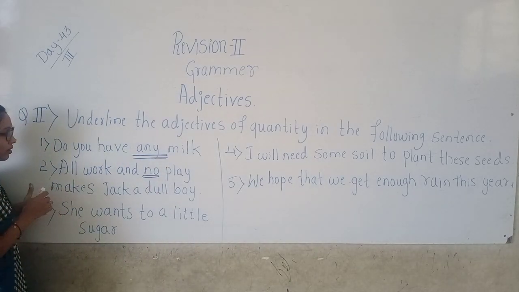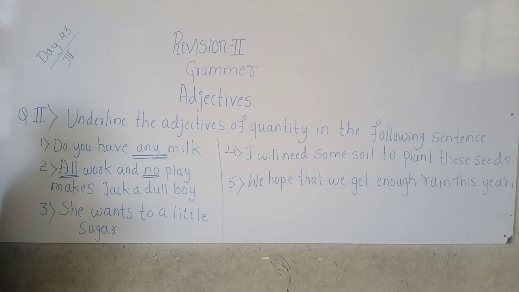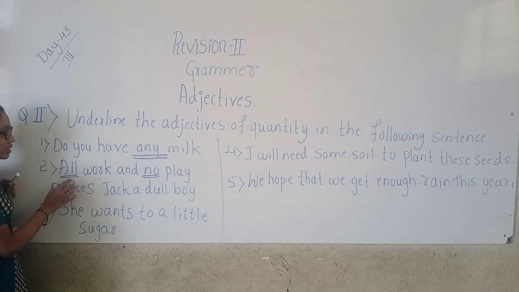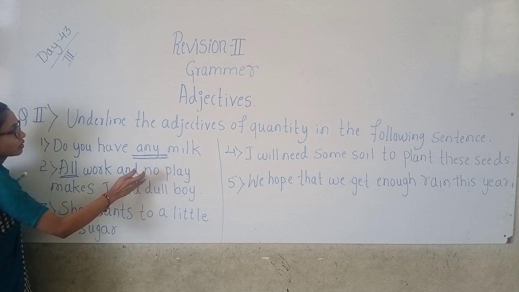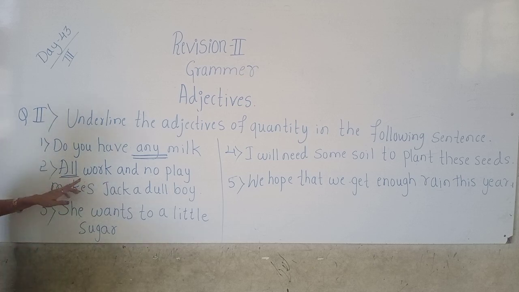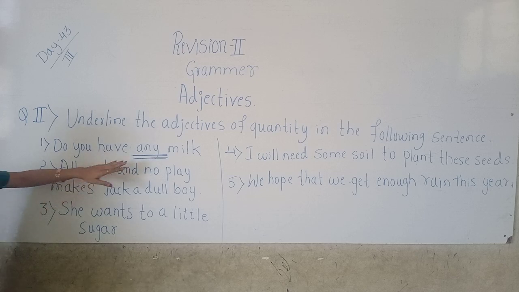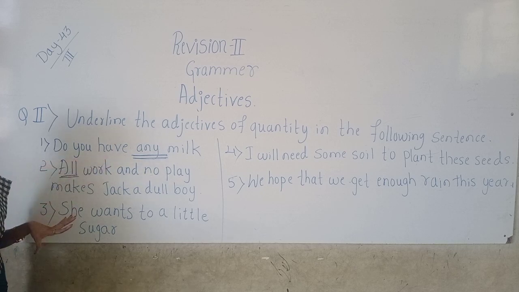See, all is showing here how much work. Okay, it is answering the question how much work. So this is the adjective of quantity. Okay, so the next, all, is an adjective of quantity. Here any is an adjective of quantity because it gives the answer for how much.